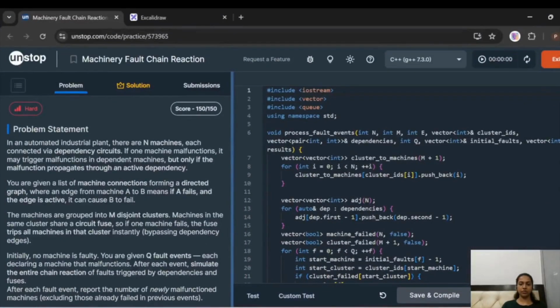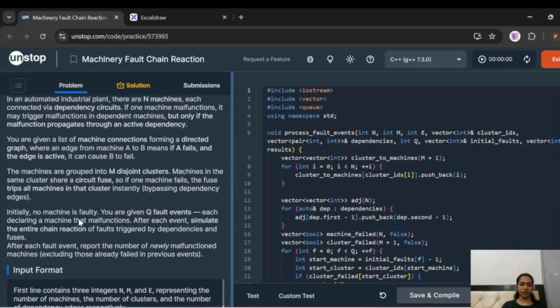Hello everyone. Today we are going to solve another question from Unstop Practice, that is Machinery Fault Chain Reaction. The problem statement is, in an automated industrial plant, there are n machines, each connected via dependency circuits. If one machine malfunctions, it may trigger malfunctions in dependent machines, but only if the malfunction propagates through an active dependency. You are given a list of machine connections forming a directed graph where an edge from machine A to B means if A fails and the edge is active, it can cause B to fail.